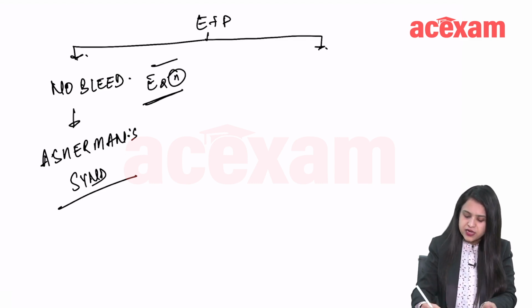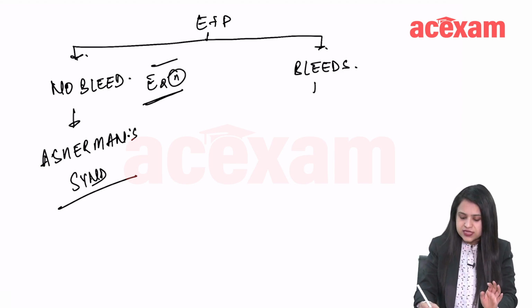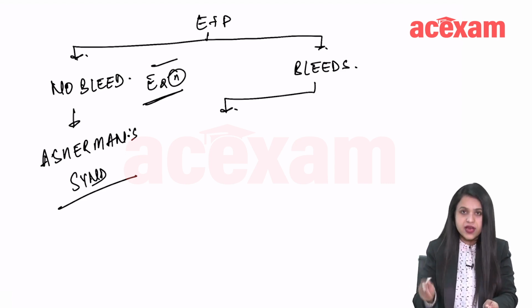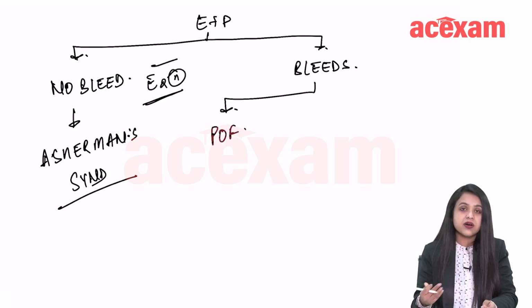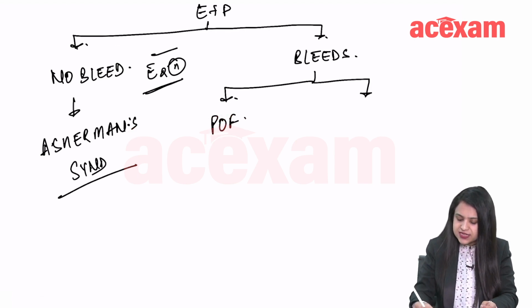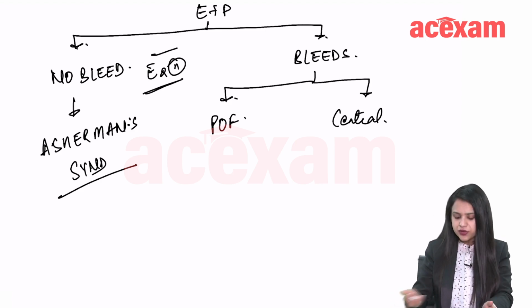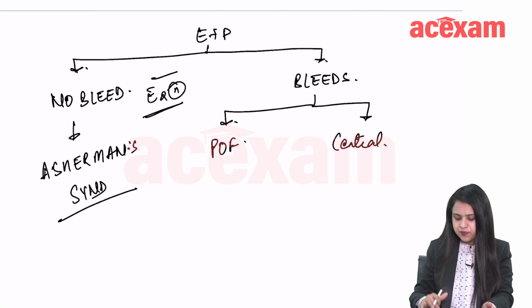After giving E plus P, if the patient bleeds, you know that estrogen was absent, and both the hormones are gone. Now, this can be either due to ovarian pathology, that is premature ovarian failure, or it can be a central cause, probably the pituitary is not working well, right? So, how do you differentiate between the two?